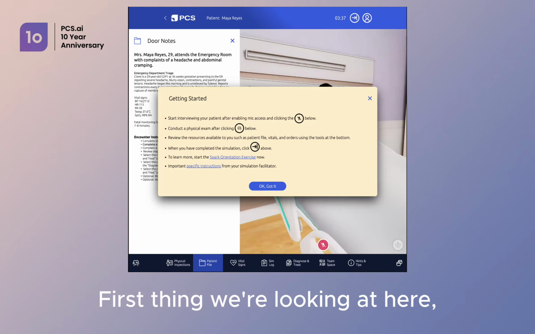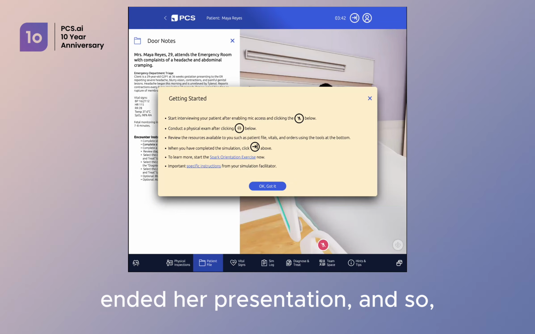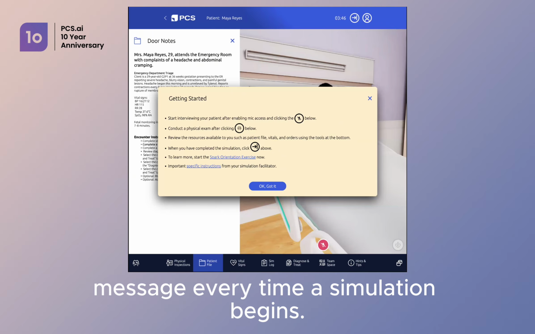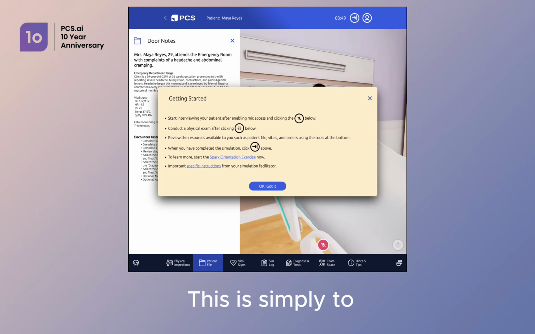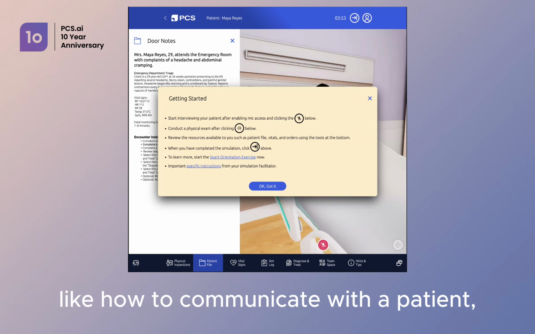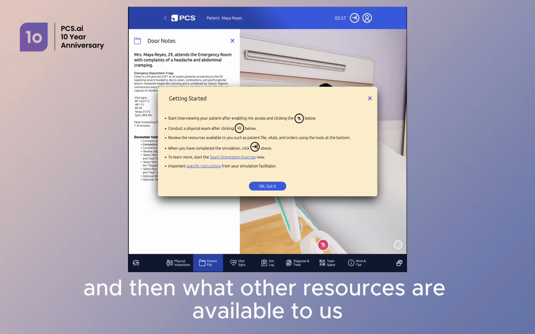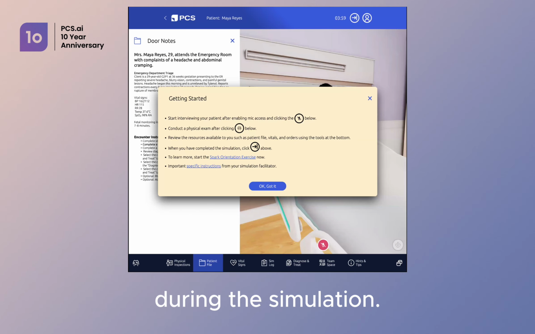First thing we're looking at here, I've just started up the simulation a few minutes before Sarah ended her presentation. And so we'll see this getting started message every time a simulation begins. This is simply to remind learners of some of the key controls, like how to communicate with a patient, how to conduct a physical exam, and then what other resources are available to us during the simulation.